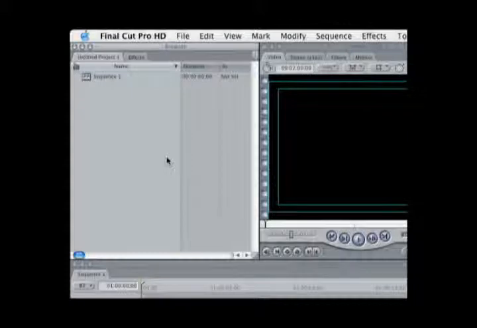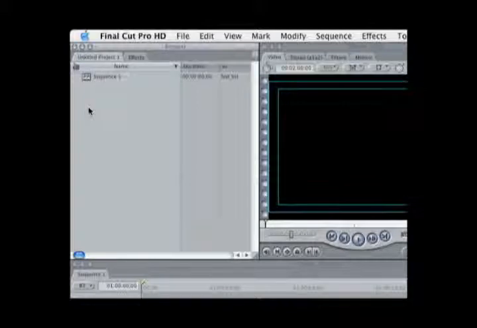The browser window will contain, among other items, your clips, audio files, image files, bins, and your sequences. They will all be placed under your Project Files tab. Currently, it should read as Untitled Project 1 because we've not yet named it.